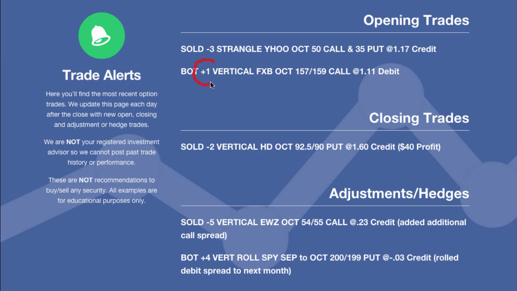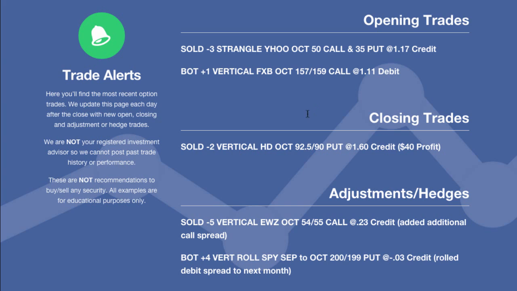We only did one contract. It's a debit spread in FXB, which is a currency ETF for the Great British Pound, which has just been, I guess, pounded recently and really crushed. And we wanted to play that higher. So what we did in FXB is do the October 157, 159 debit call spread. Paid a little over mid price at 1.11, but just wanted to get into the trade to get something going.